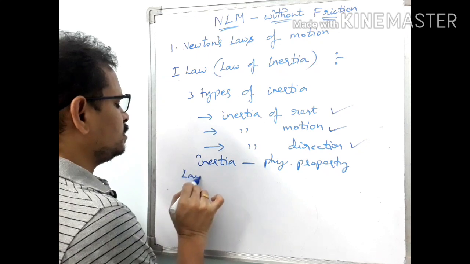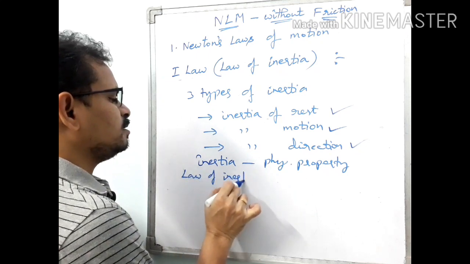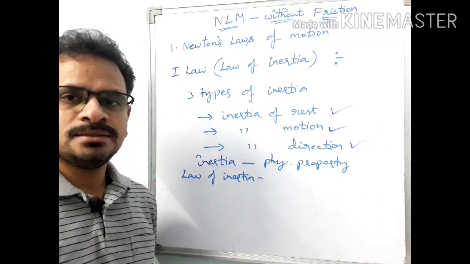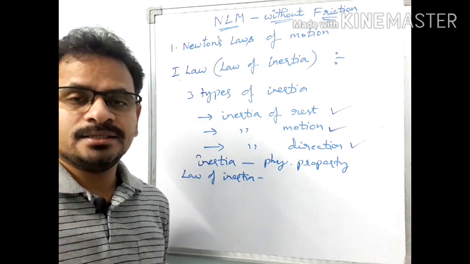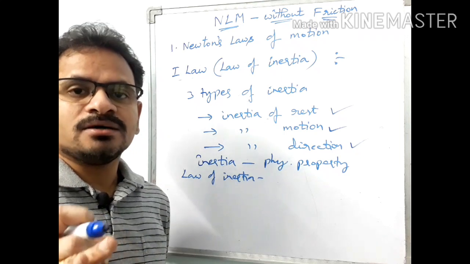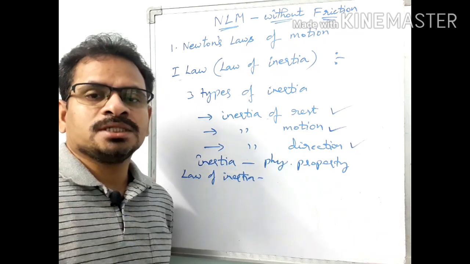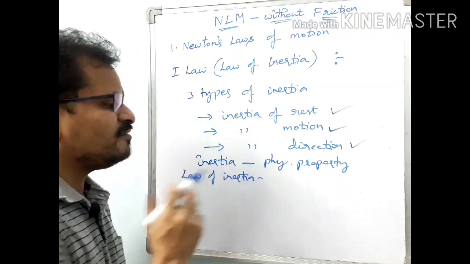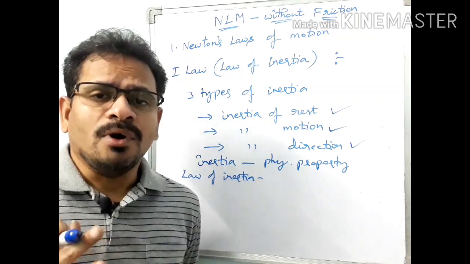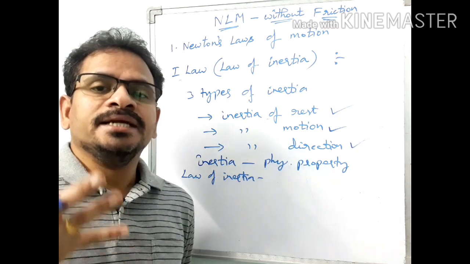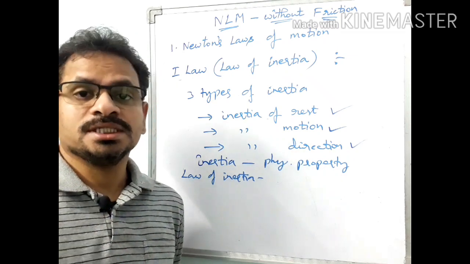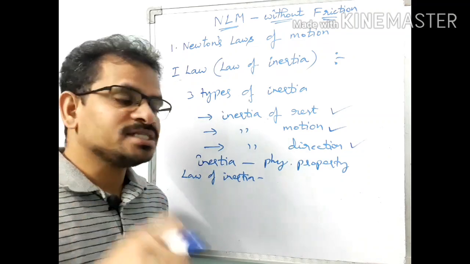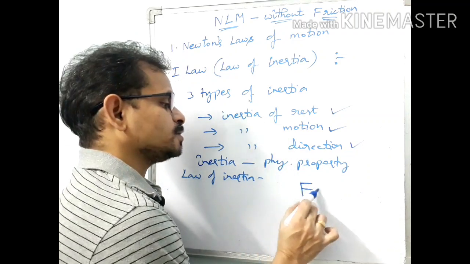The law of inertia states that an external force is required to change the state of rest or state of uniform motion of a body. So this law explains that the state of rest or uniform motion of a body cannot be easily changed. Something is required, some physical quantity. What is that physical quantity? That physical quantity is force.